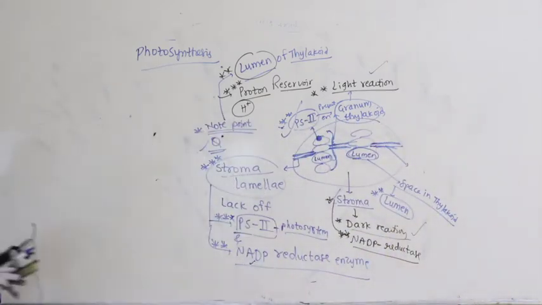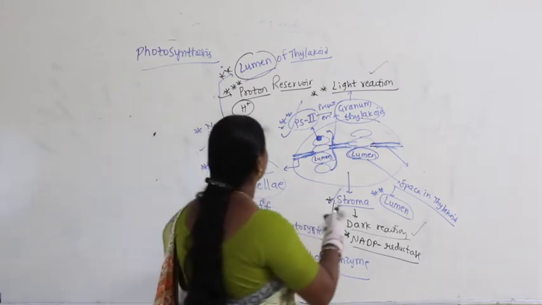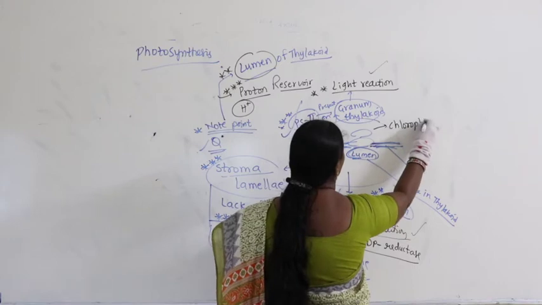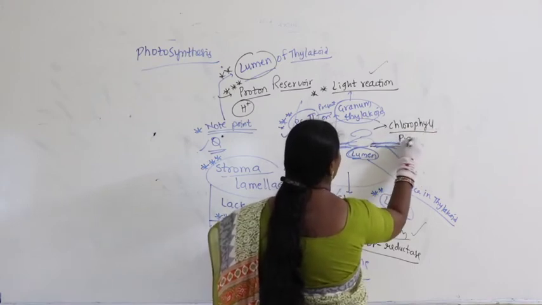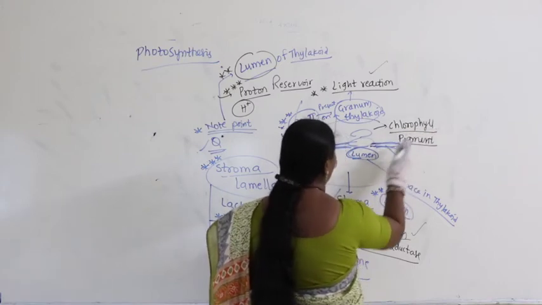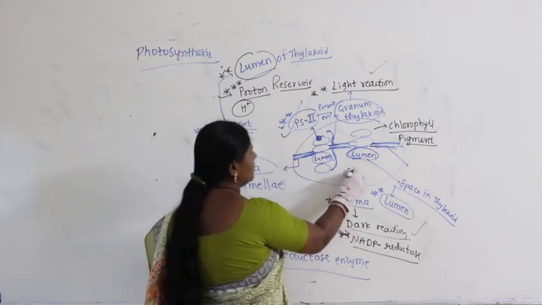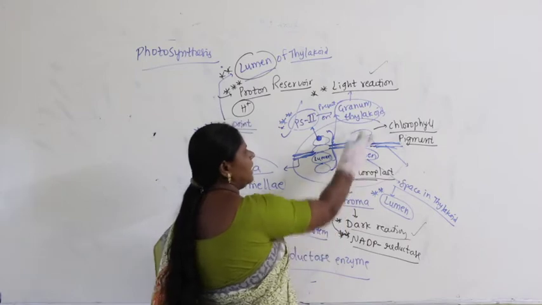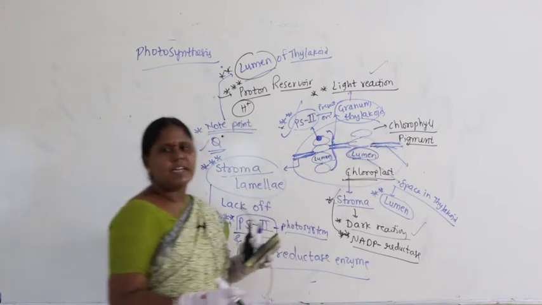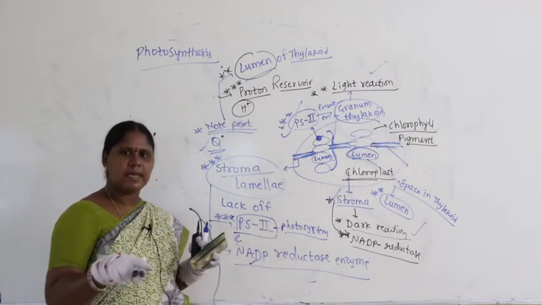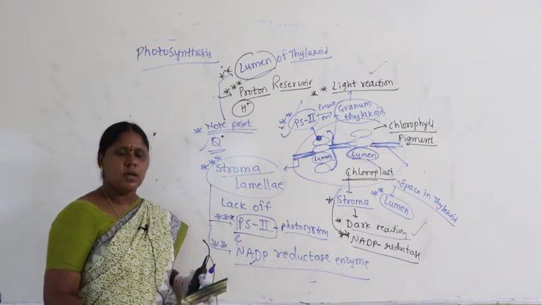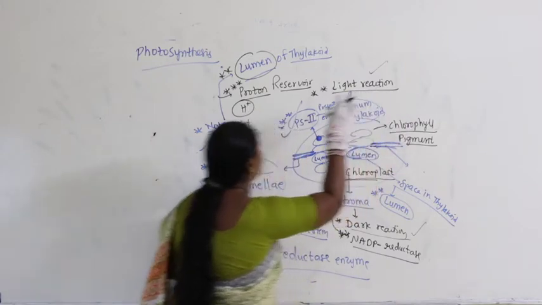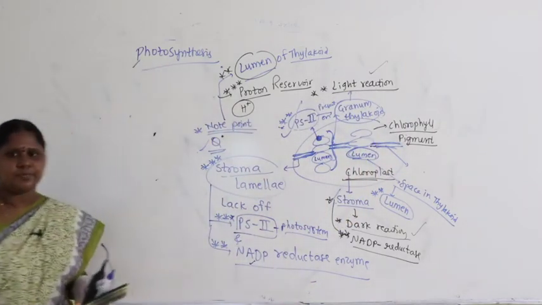So, what does this chloroplast contain? Chlorophyll. Chlorophyll is what? A pigment. Mainly, chloroplast contains chlorophyll pigment. Do you think chlorophyll pigment alone plays an important role in photosynthesis? My question is, if only chlorophyll pigment is present, does photosynthesis take place?